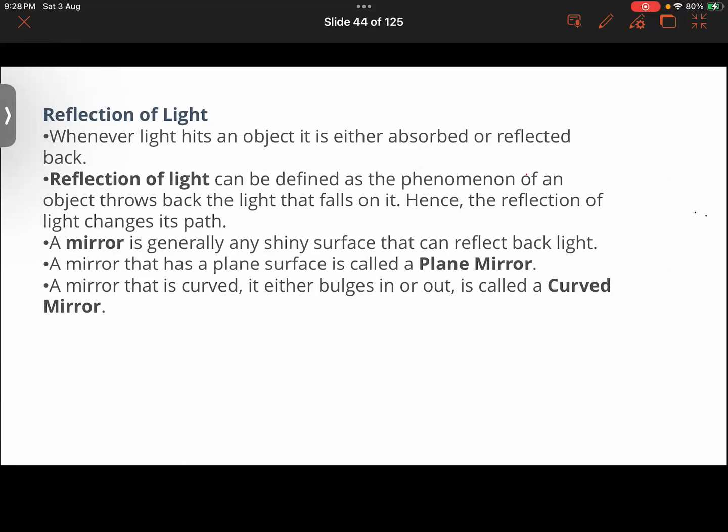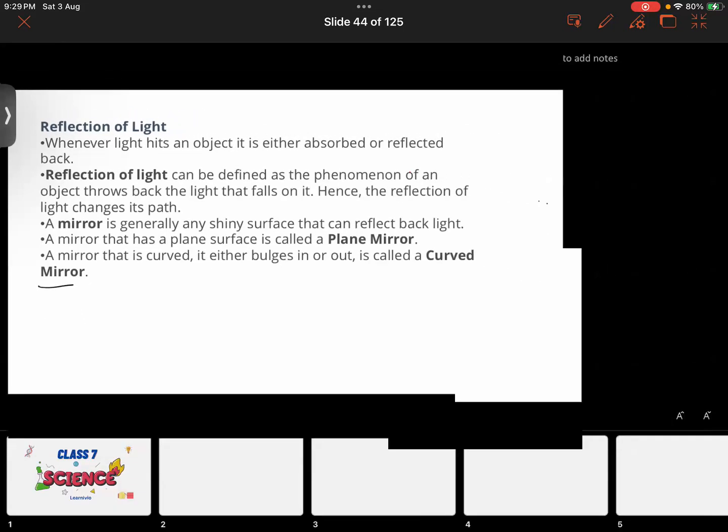Very good. Right. So then we have another thing: what is a mirror? A mirror is basically a shiny surface that can reflect back the light. Light hitting different kinds of surfaces will commonly be reflected, right? It would be reflected. Now mirrors can be of different shapes and sizes. Usually if the reflecting surface of the mirror is plane, it is called a plane mirror. But if it is curved, it will be called a curved mirror.